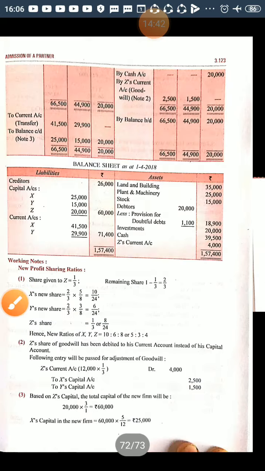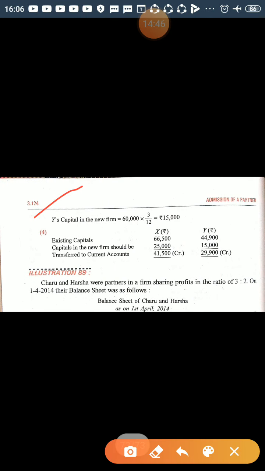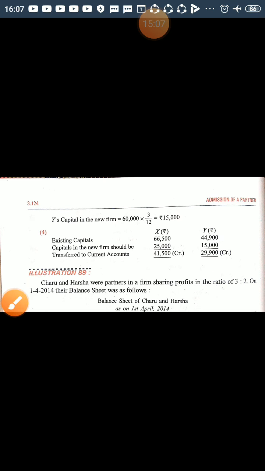Apart from this, we will calculate Y's capital. Y's required capital is 60,000 multiplied by 3/12, that is his new share, which is 15,000. So he is supposed to have 15,000. At present he has 44,900. The existing capital is more than the required capital, again an excess capital of 29,900. So X and Y's excess capital will be transferred to their current accounts.